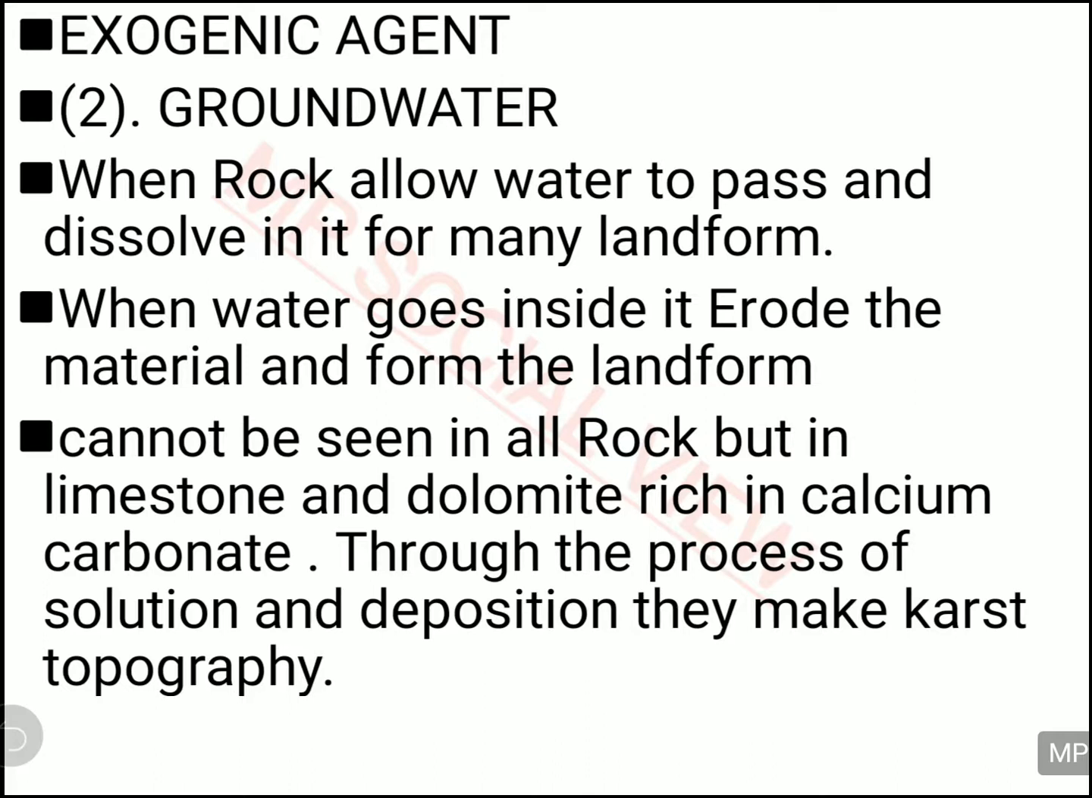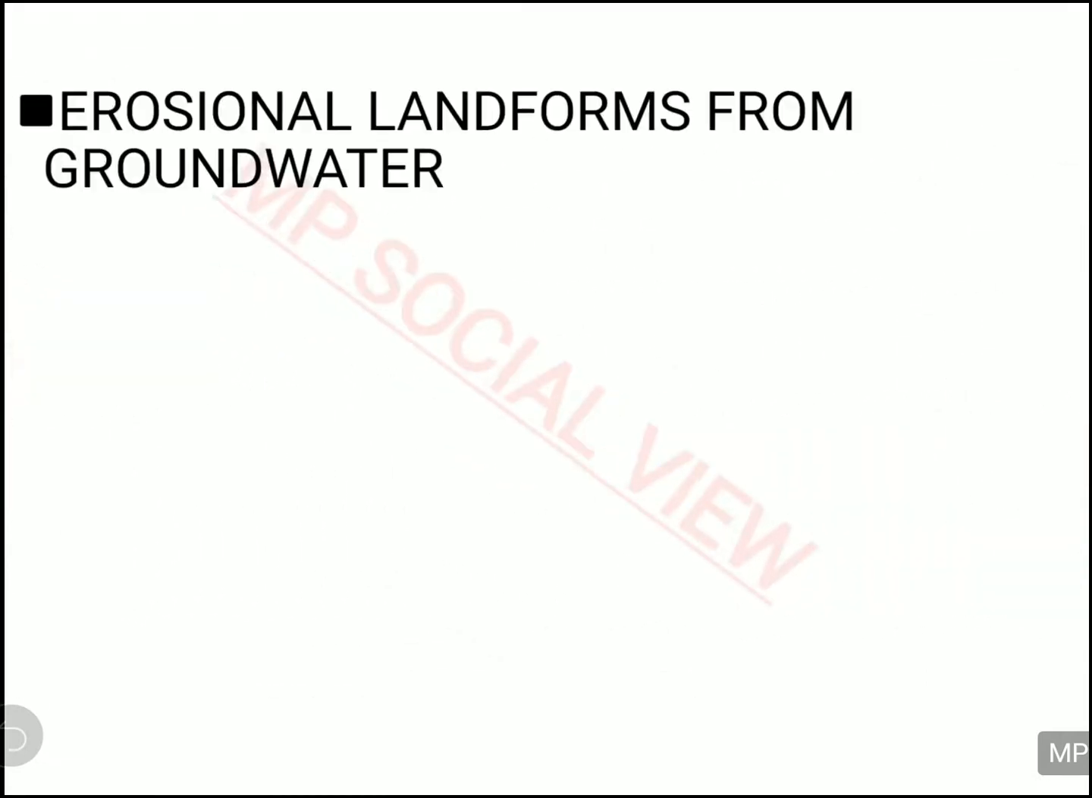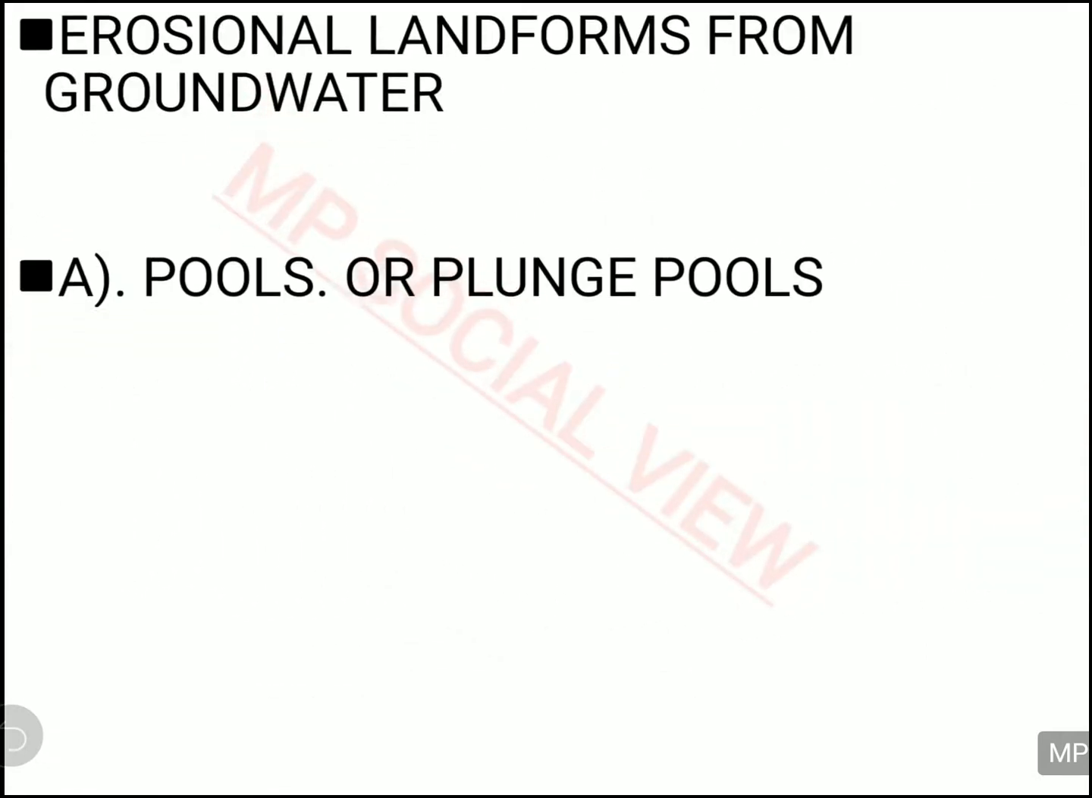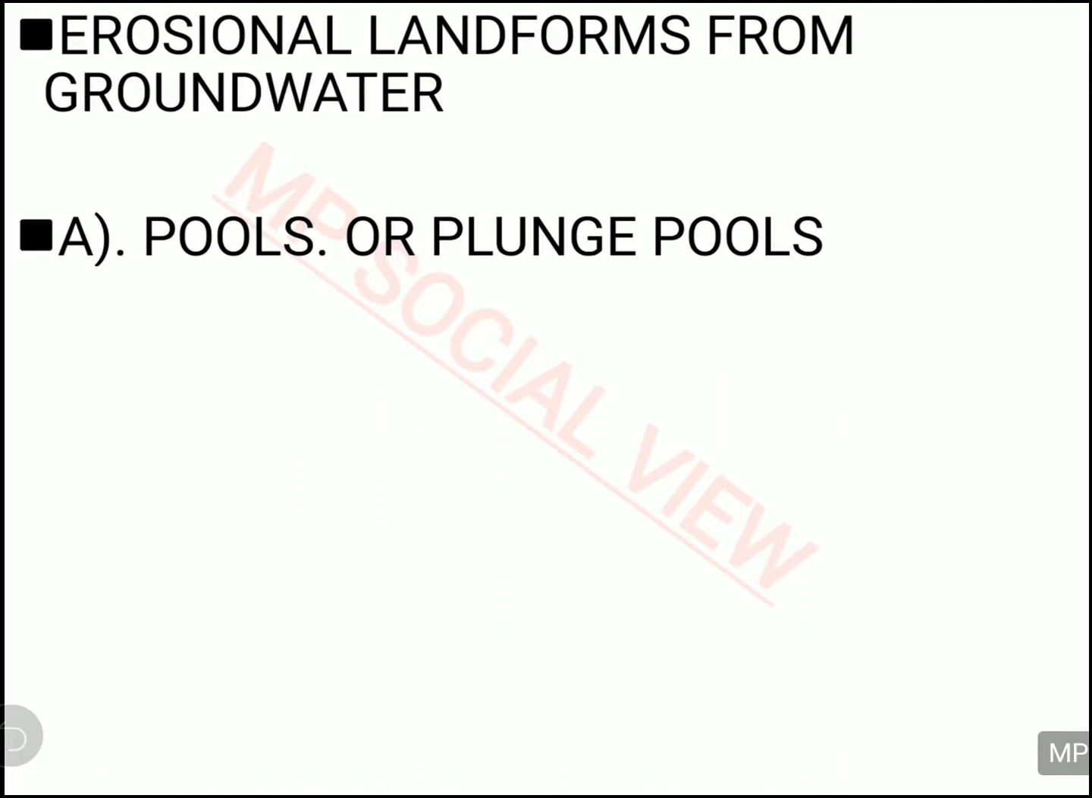They make some solution with the water, and after some time this water gets evaporated from the solution. The water gets evaporated, and the material which remains gets deposited in some place, and they make some landform, and that type of landform is actually called karst topography. So this groundwater is also making so many erosional and depositional landforms. Let us first examine the erosional landform made by the groundwater.